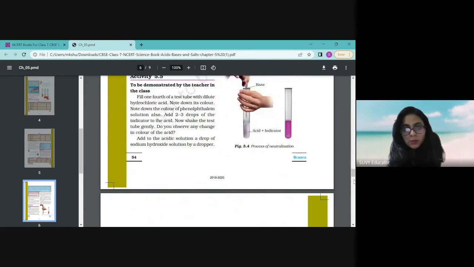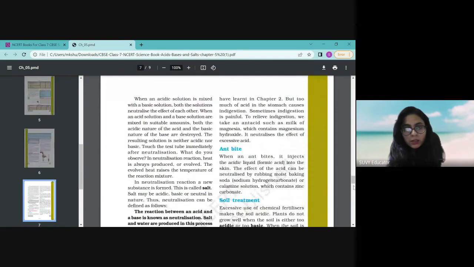Can you tell me some inorganic and organic acid examples? Have you ever heard about HCl, H2SO4? HCl is hydrochloric acid, H2SO4 is sulfuric acid, and bases are NaOH, baking soda.